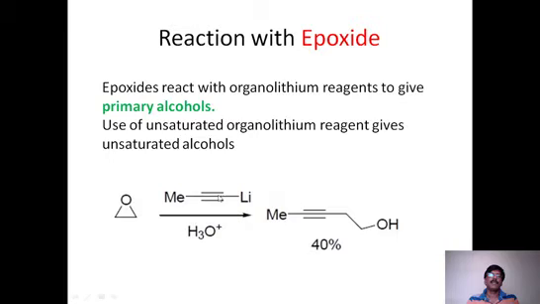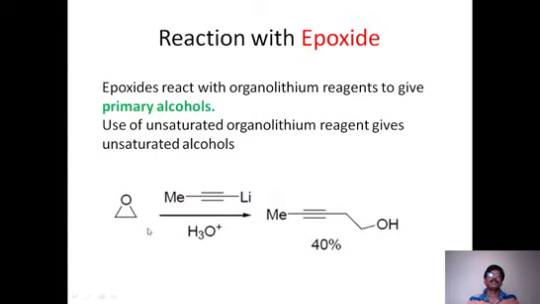See this. This is the alkyl lithium. Whatever the alkyl group in the lithium reagent, that is intact. It will not react anywhere. So this remains as such. And wherever this epoxide is there, to one side the alkyl group is attached. Out of these two carbons, at one side the alkyl group is attached, and the other carbon is getting an OH group.